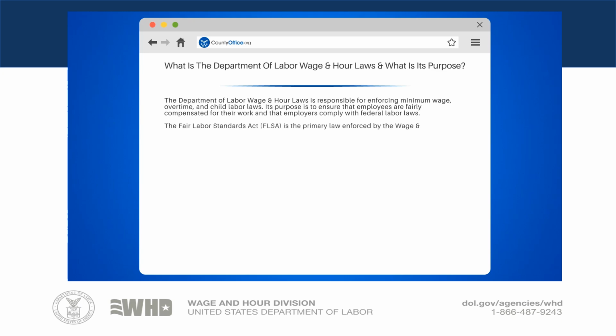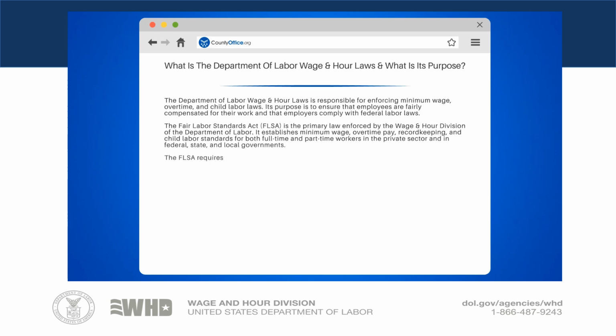laws. The Fair Labor Standards Act, FLSA, is the primary law enforced by the Wage and Hour Division of the Department of Labor. It establishes minimum wage, overtime pay, record-keeping, and child labor standards for both full-time and part-time workers in the private sector and in federal, state, and local governments.